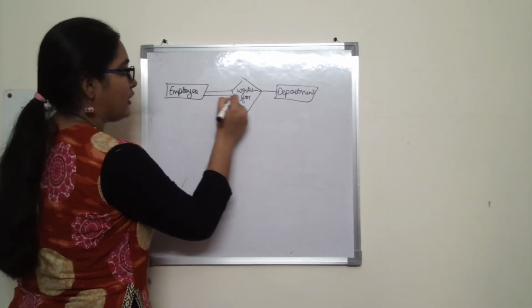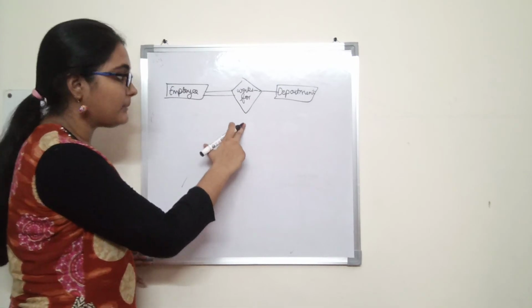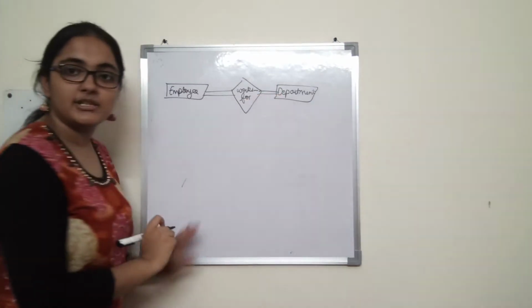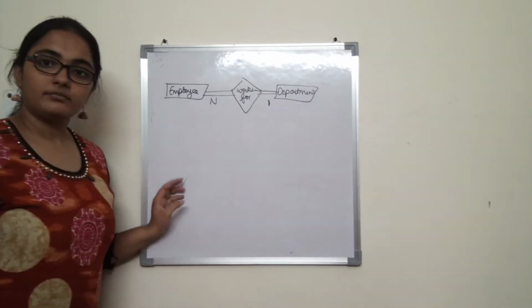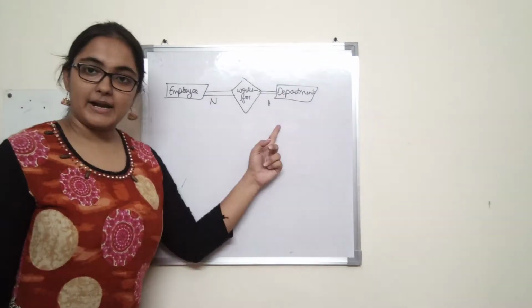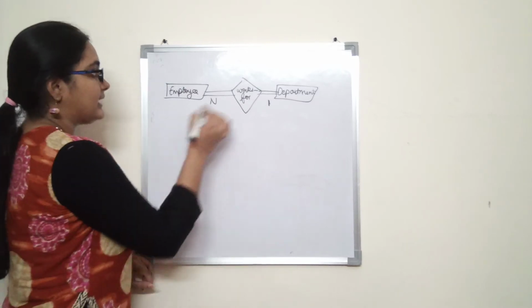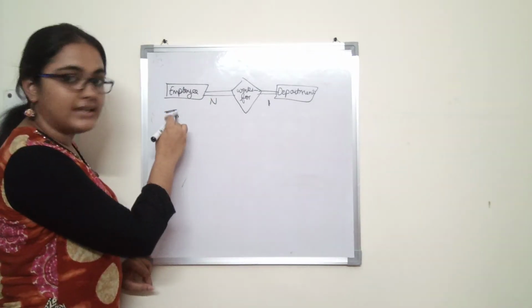Alright, and all employees need to work for at least one department, and every department needs to have at least one employee. And here we had n and here we had 1. Alright, because one department has n employees. But that is single line, double line, or cardinality ratio representation.